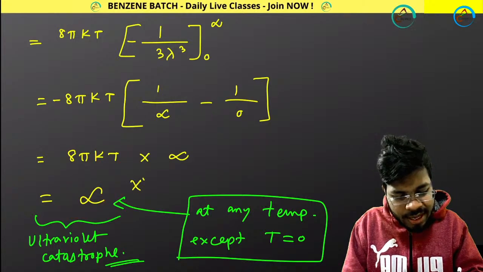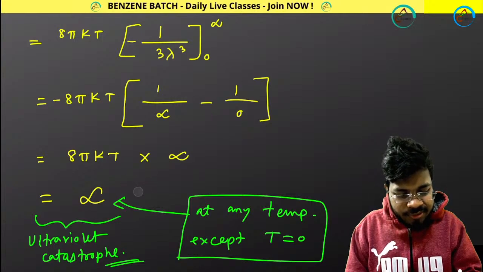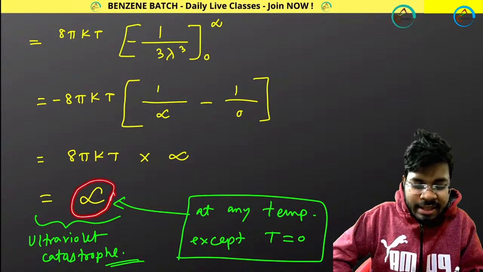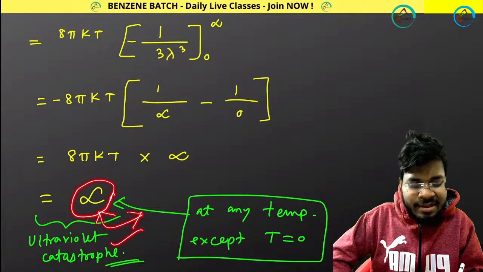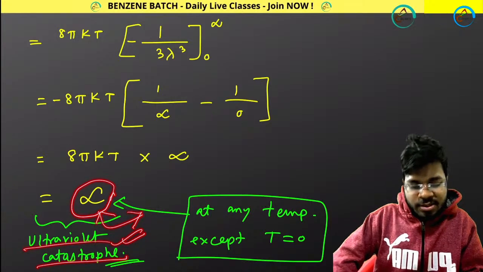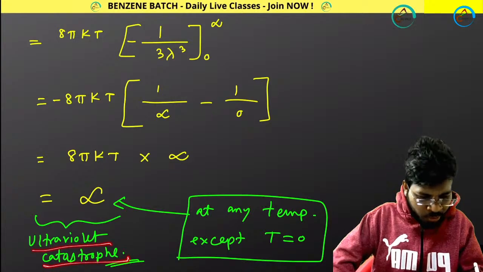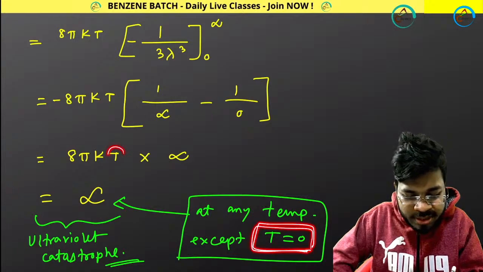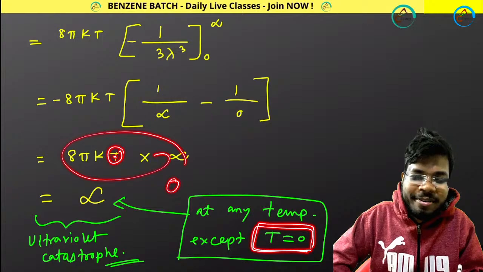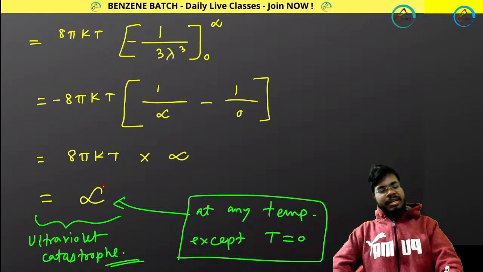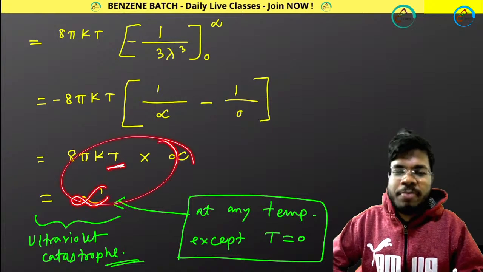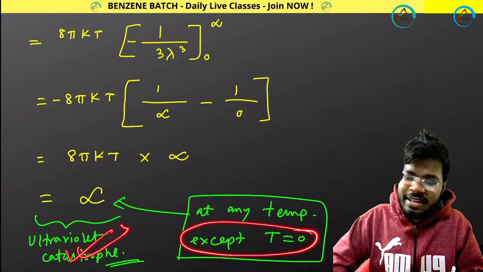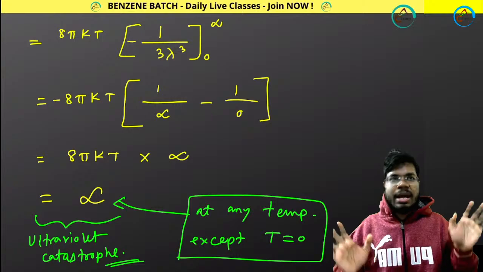That means your Rayleigh-Jeans law cannot calculate the total energy. If you calculate total energy, it gives you a weird result. That phenomenon is called ultraviolet catastrophe. But whenever T equals 0, absolute temperature is 0, and 0 multiplied by anything gives you 0. So except T equals 0, at any temperature you will get infinity. At T equals 0, the energy will be 0. That means except at T equals 0, the phenomenon is called ultraviolet catastrophe. That is the thing that I wanted to discuss. So that's all about this.